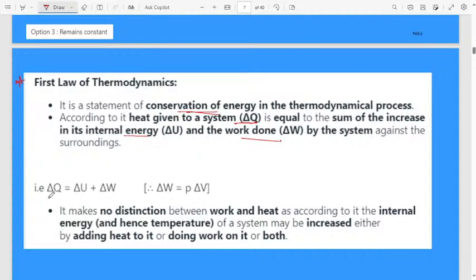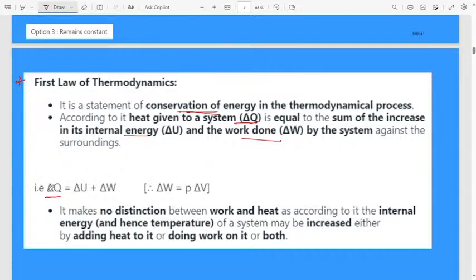This delta Q indicates heat. Whatever heat you are giving to the system will always be equal to the sum of the increase in internal energy, delta U, and the amount of work done by the system against the surroundings. Always these two will be equal.